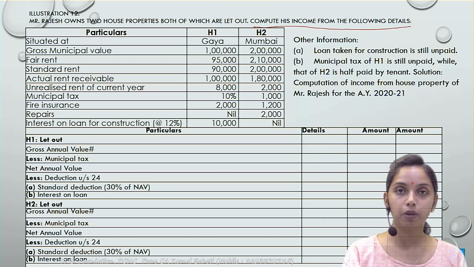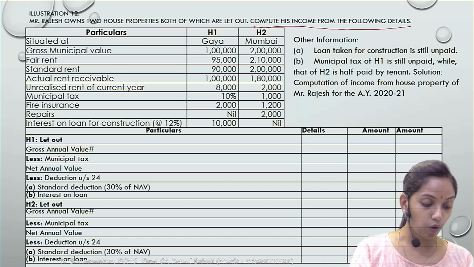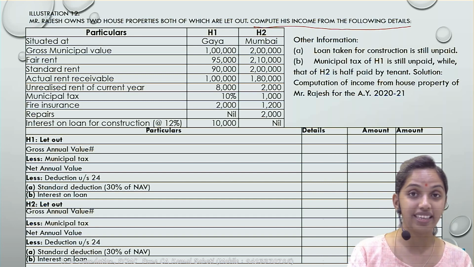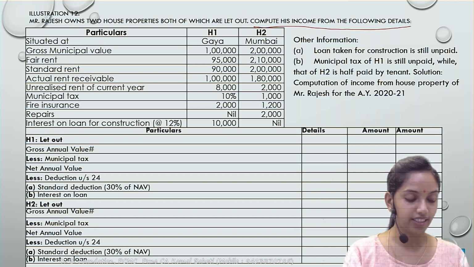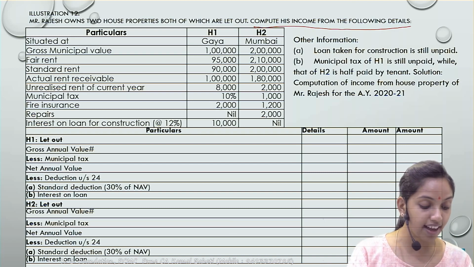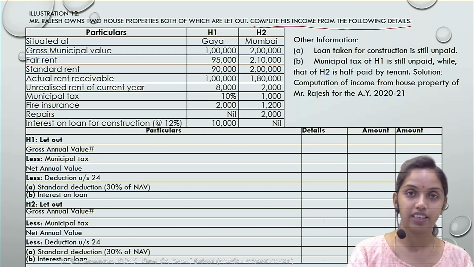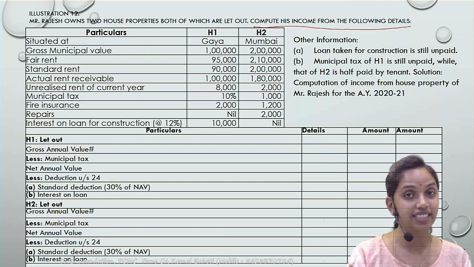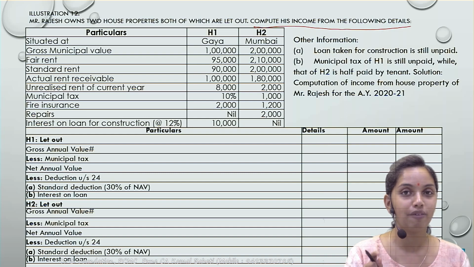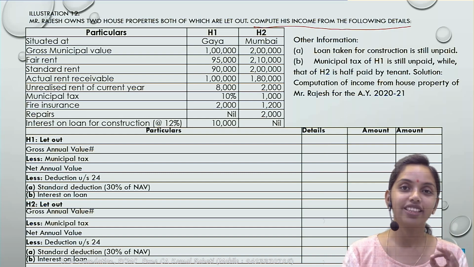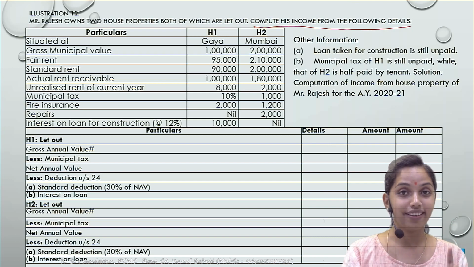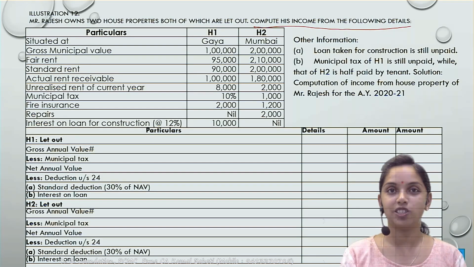There are two house properties. So what information is given? The gross municipal value and the fair rent, standard rent would be required for the GAV calculation. There is a 3-step calculation under the GAV. Next, there is unrealized actual rent receivable as well as unrealized rent. Do you remember, unrealized rent is allowed as deduction from the actual rent receivable if we satisfy the 3 conditions. So we will assume that all the 3 conditions have been satisfied. So the unrealized rent would be allowed as a deduction.